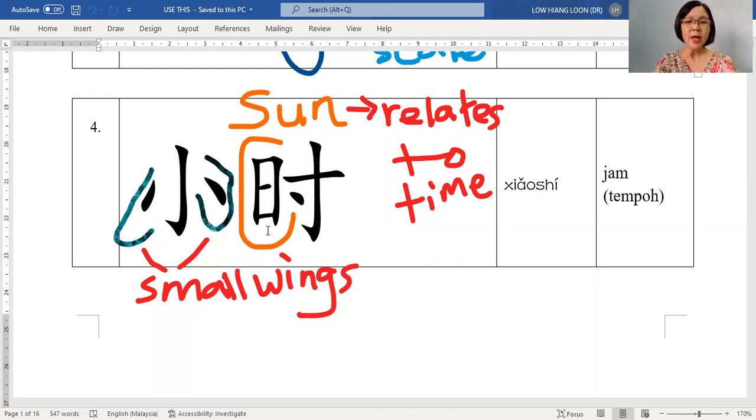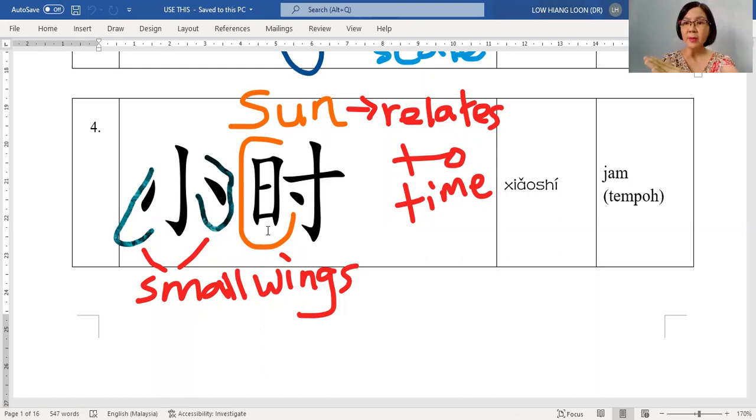So the concept of why they formed 小时 relates to the sun. For example, you are now traveling at 12 o'clock, so the sun is on top of your head, right? And then you estimate you arrive somewhere. 老师 would like to ask you, how long will you take, or how many hours will you take? So when you arrive, you look at the sun.